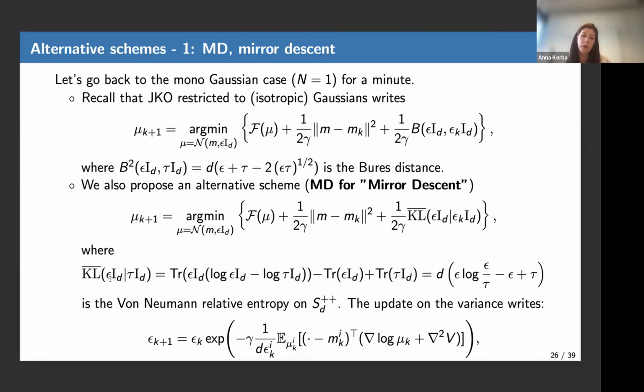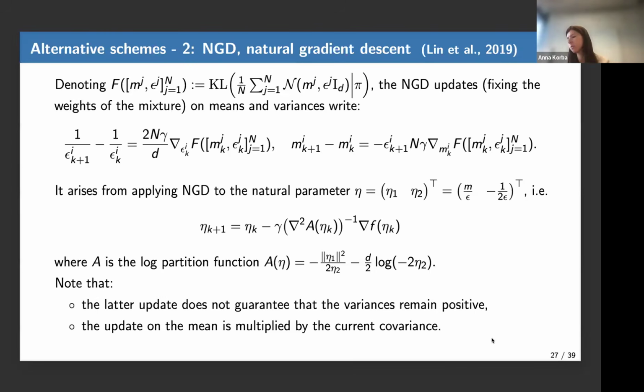And in the case of isotropic matrices, which are just described by epsilon and tau, two scalars, it simplifies to this quantity. So we propose to do this. And when you play with this quantity in the descent scheme, it gives you another update for the variance. Instead of having epsilon k times 1 minus gamma gradient, you get epsilon k times exponential of minus gamma times the same gradient. All right. So we did that. We can, of course, define it for mixtures of Gaussians.